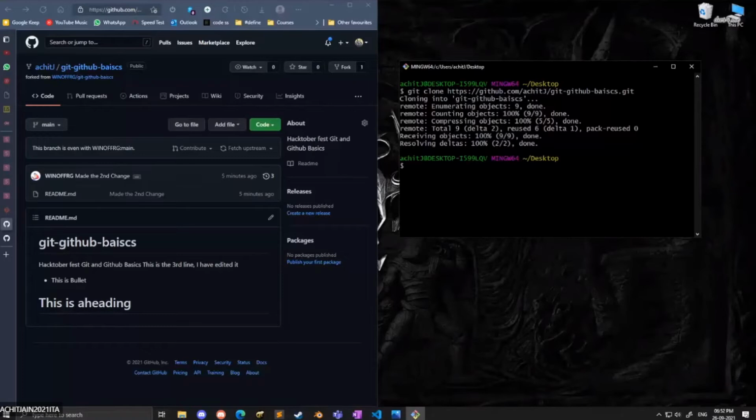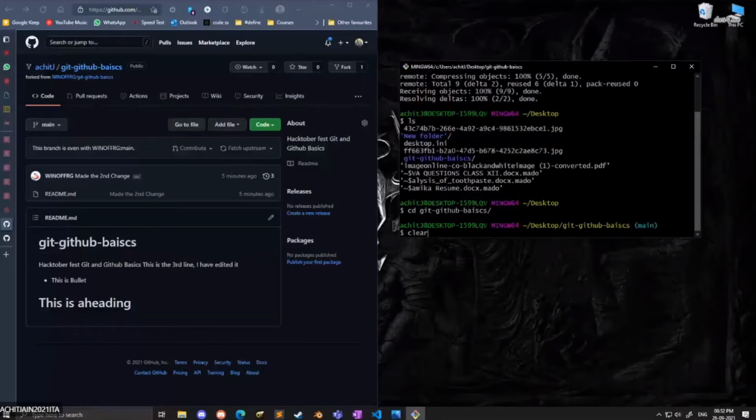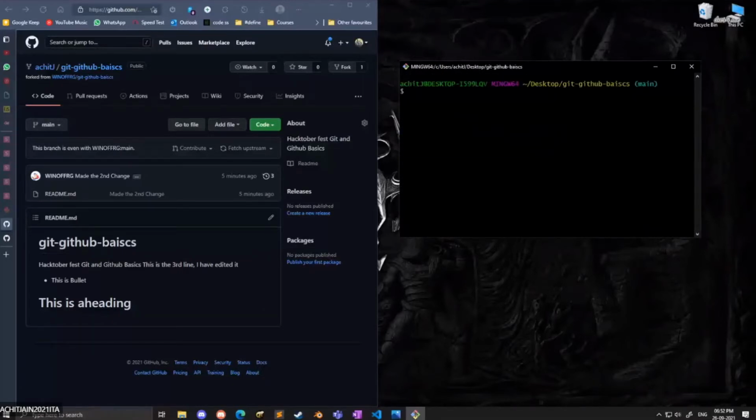Okay, once you have cloned the repository, you need to go into it and type the command cd space the name of the repository. Just type a few letters and press the Tab key, and it will auto complete the name of that repository. Okay. Once you are inside that repository, type the command code space dot, and this command will open that repository inside your Visual Studio Code.